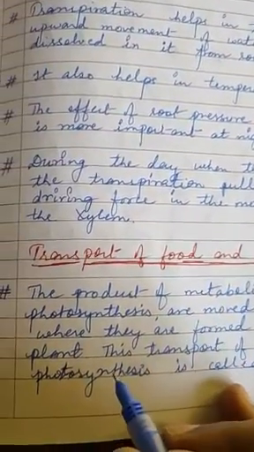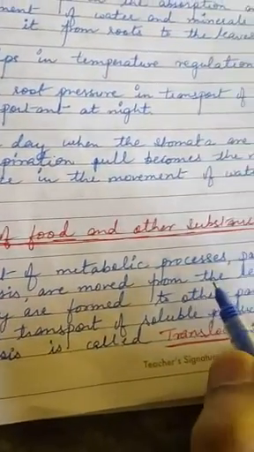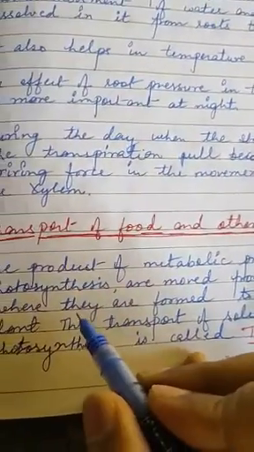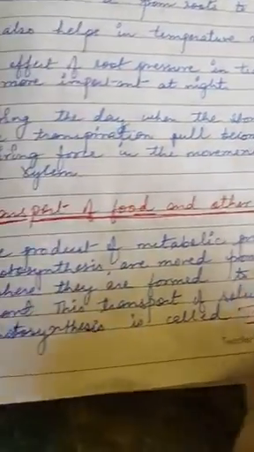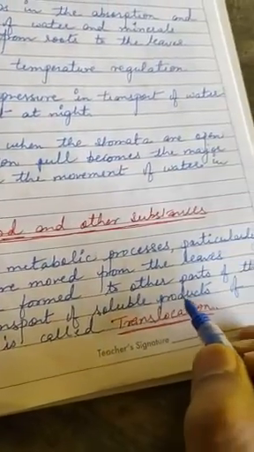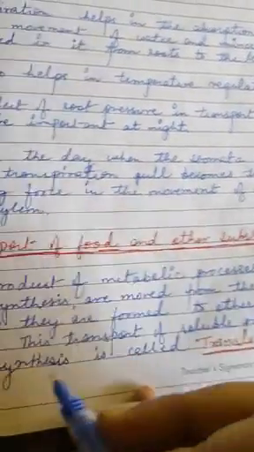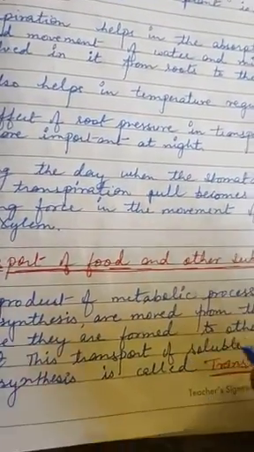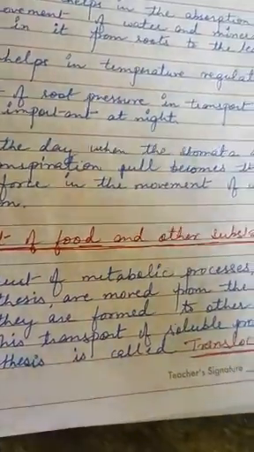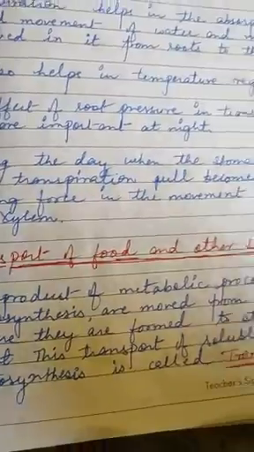I hope the topic is clear. What is translocation? Translocation means the products of metabolic processes, particularly photosynthesis, are moved from leaves where they are formed to the other parts of the plant. This transport of soluble products of photosynthesis is called translocation. So in case of translocation, the food will translocate in an upward direction, in the downward direction or in the sideways direction. So that is translocation.